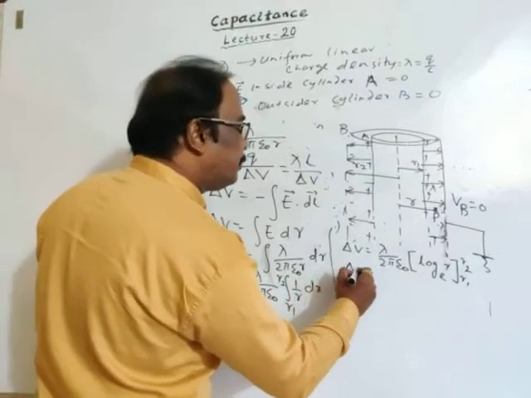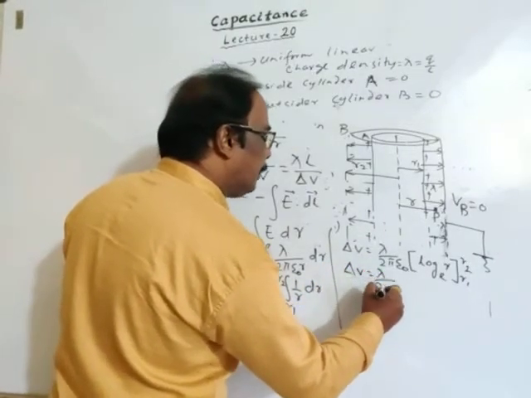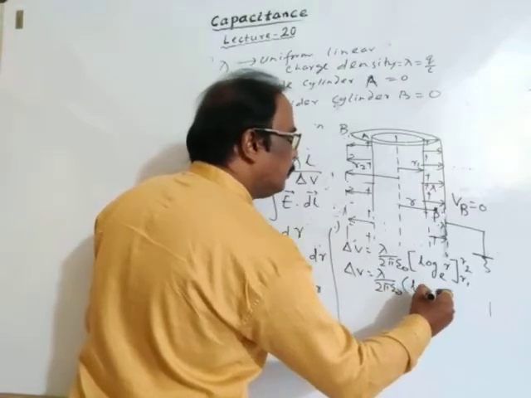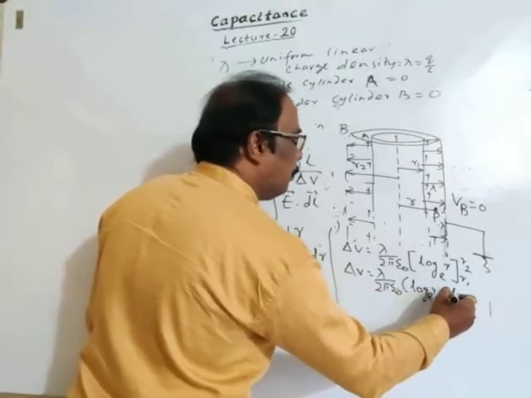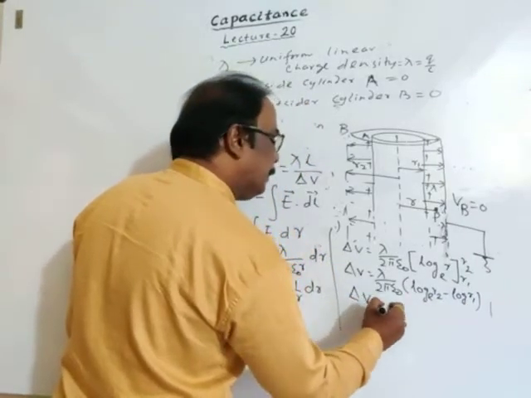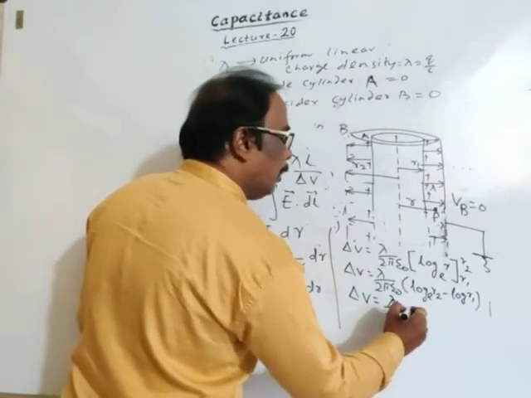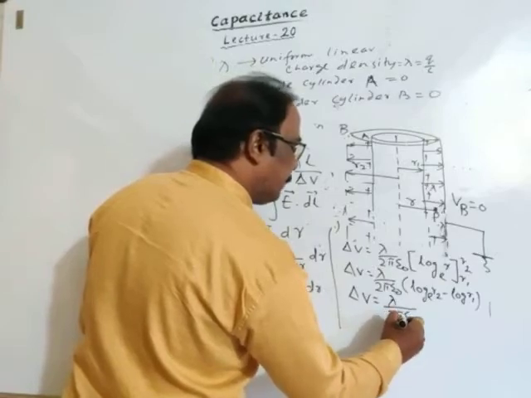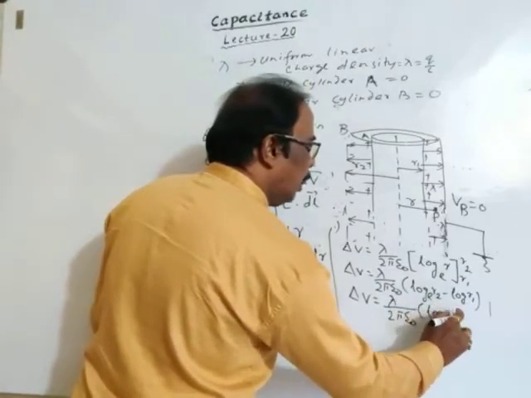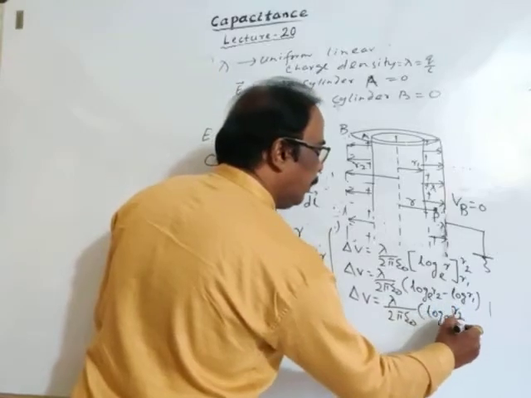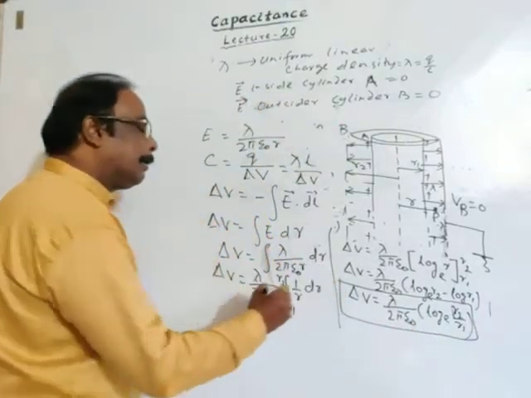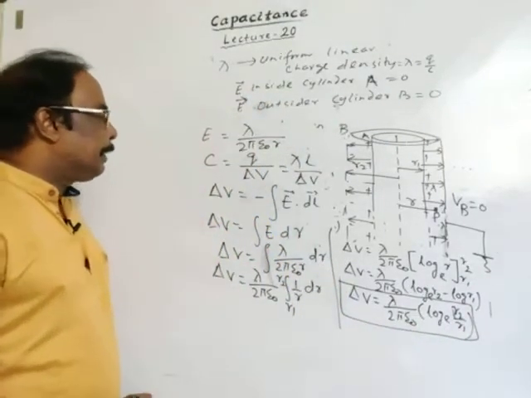Then delta V is lambda divided by 2 pi epsilon naught into log r2 minus log r1, and finally delta V is lambda divided by 2 pi epsilon naught into log e r2 by r1. This is the formula for potential difference or unit rise in potential.